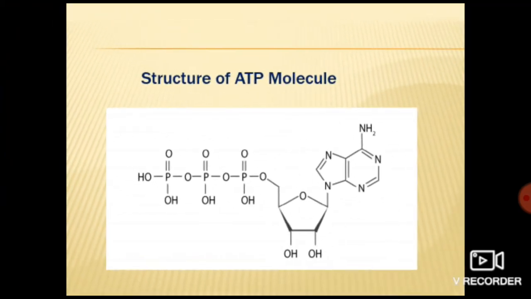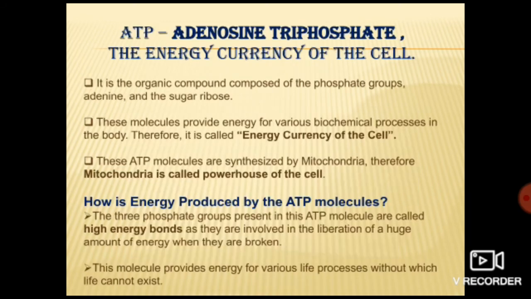Okay, so this is the structure of the ATP molecule. It is an organic compound composed of 3 molecules of phosphate group, adenine nucleotide and ribose sugar. Now this ATP, that is adenosine triphosphate, is known as the energy currency of the cell.